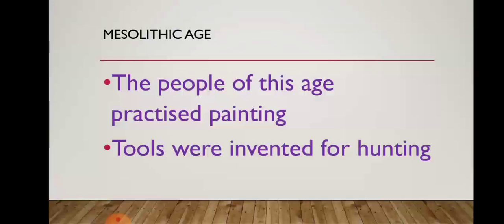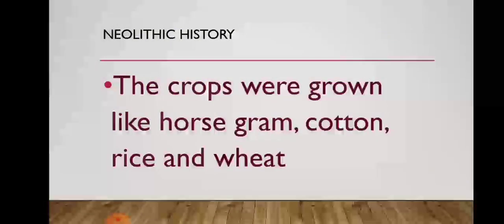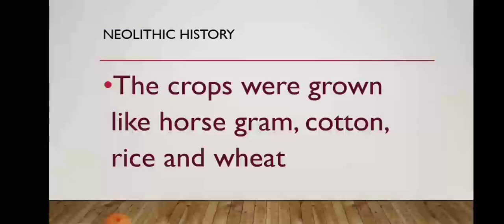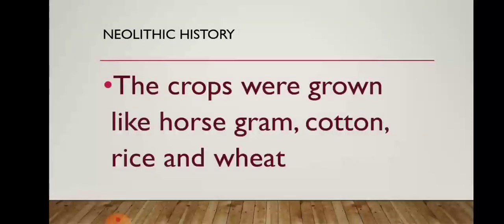Next was the Neolithic age. Children, in the Neolithic age the situation totally changed. Here you can see that the man developed.